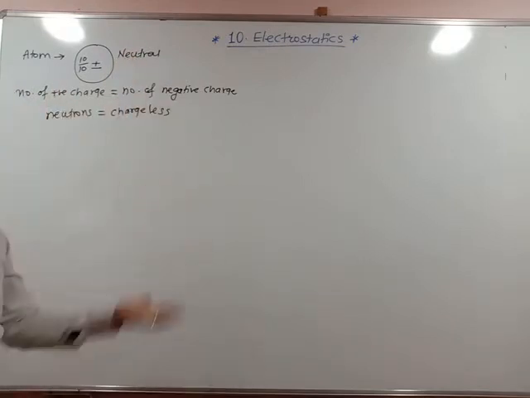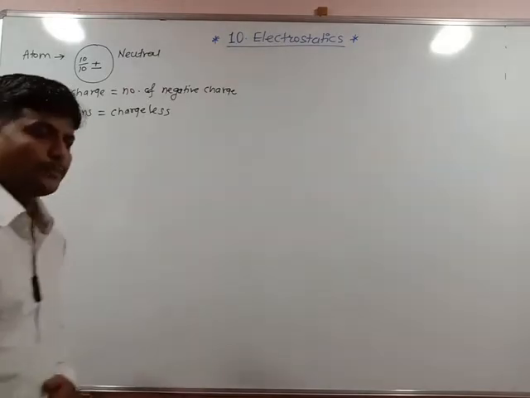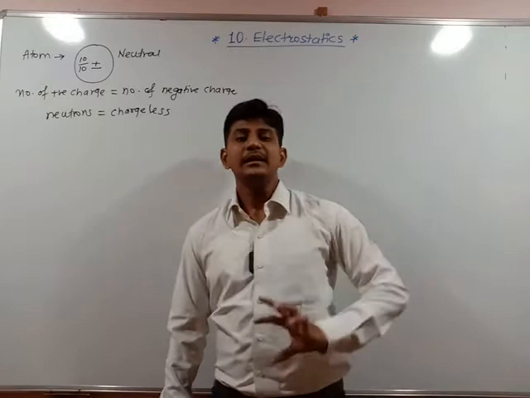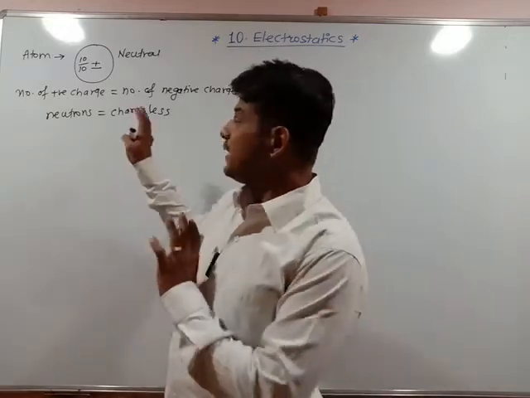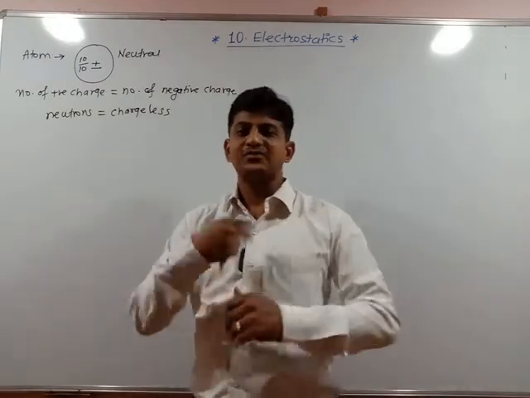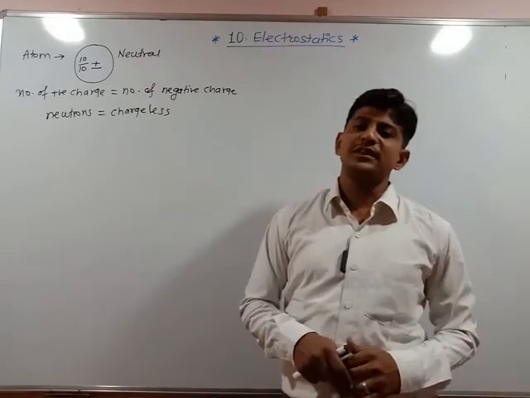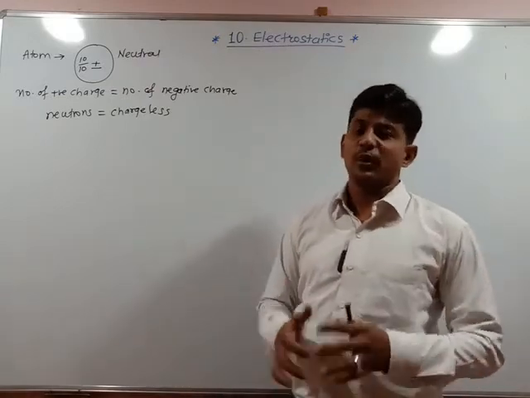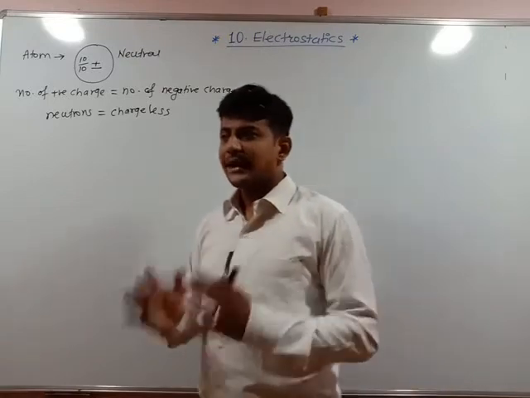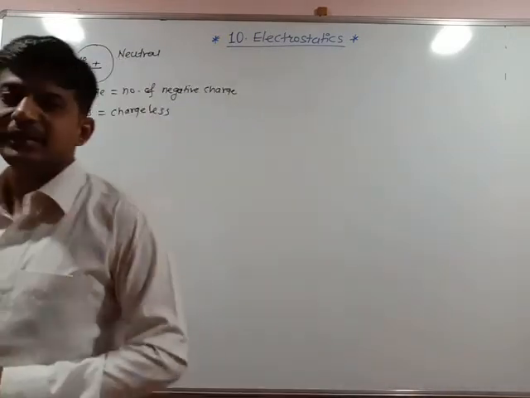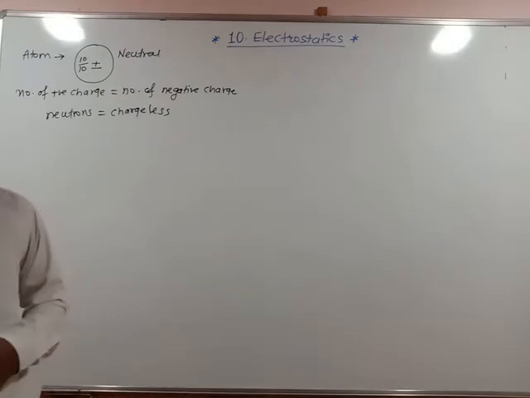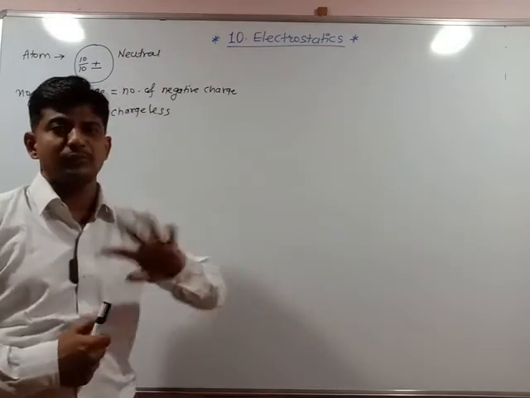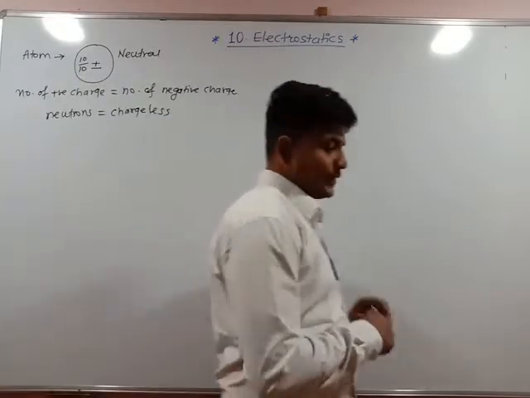But when we increase the electrons or when we increase the protons or positive charges, then the atom is said to be electrically unstable. Stable means neutral. Unstable means extra electron or extra proton is available. So how to get extra electrons from a particular conductor, that we are going to see in detail in this chapter. This chapter is totally based upon the concept of induction. So we are going to see what we mean by induction and what we mean by conduction exactly.